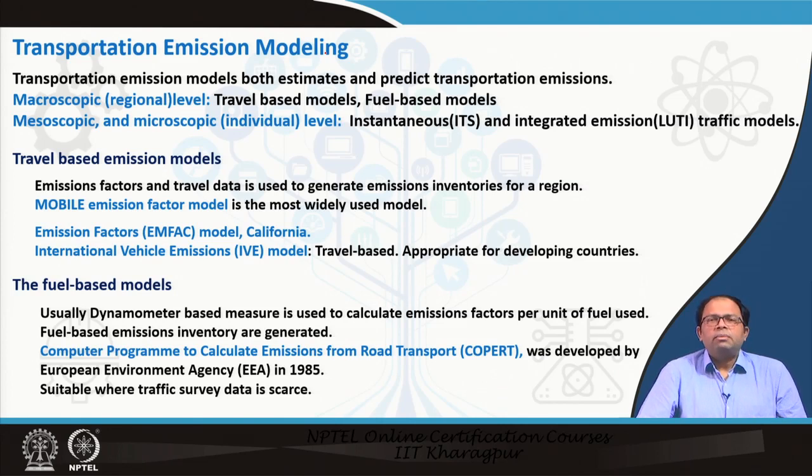Now macroscopic level means a regional level. Regional could mean an urban level, or even a zone level. That means we measure how many vehicles are operating in that particular zone, and what is the total amount of emission coming out of those vehicles. There are two ways to do that. One is called a travel based model and the other is a fuel based model. As you can understand from these two terms, fuel based model means based on the amount of fuel consumed, we can estimate the amount of emission, and for travel based models, based on the kilometers traveled, we can also estimate the emission.